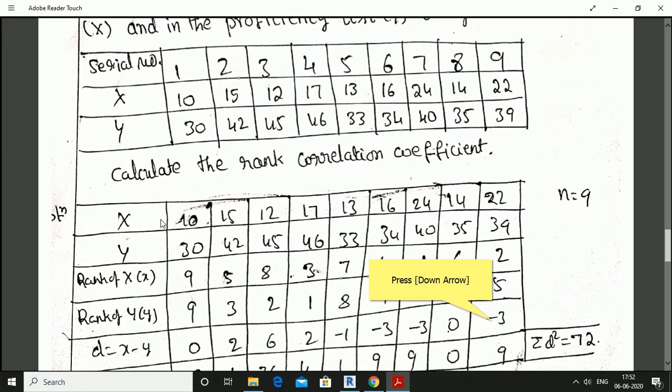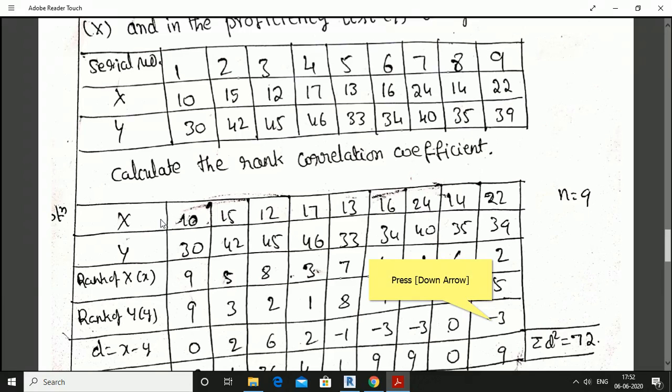And in the proficiency test, their marks will be like this: 30, 42, 45, 46, 33, etc. Now, first we need to assign the rank. In the previous problems, directly they have given the ranks. But in this problem, they have not given the ranks. Instead of giving the ranks, they have given the marks. Based on their marks, either in the ascending order or else in the descending order, we need to assign the rank.